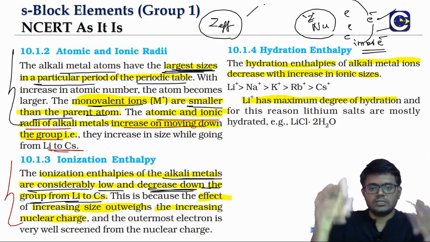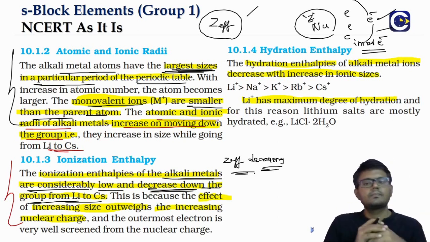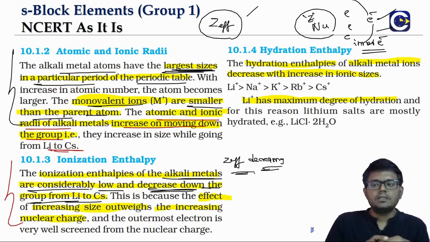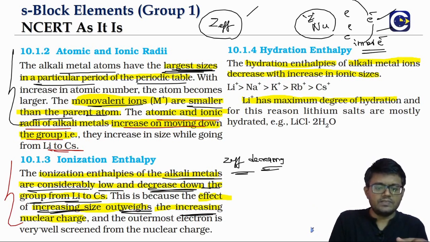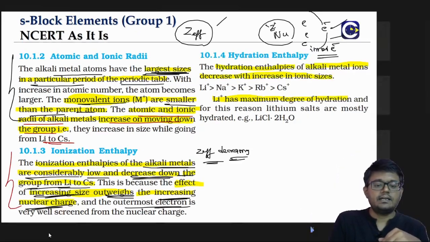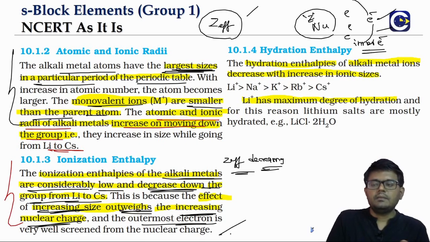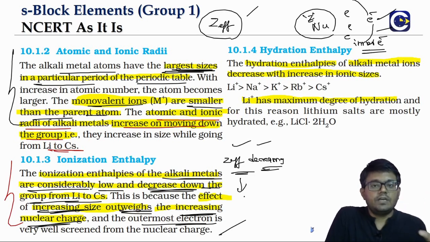So in fact, if you look at the actual values, right, as you go down the group, the Z effective values will be decreasing. Means what is happening? The increase in size is able to outweigh. So the increase in size is outweighing the increase of the nuclear charge. And the outermost electron, right, they are basically screened by the inner electrons. As a result, technically what we see is that Z effective value will be what? Decreasing. As you go down the group, Z effective value will be decreasing.